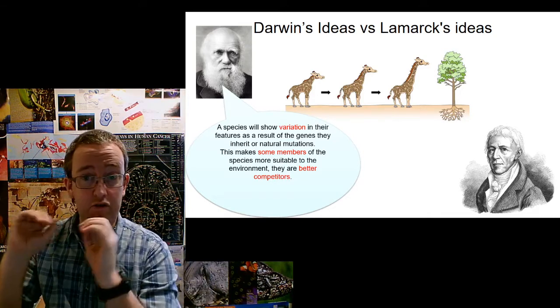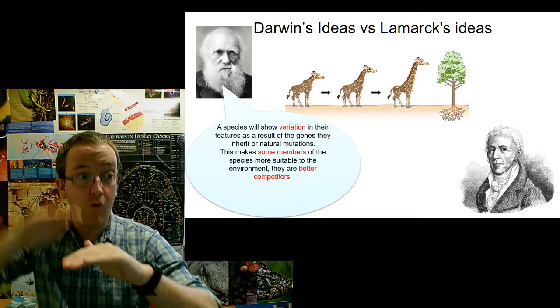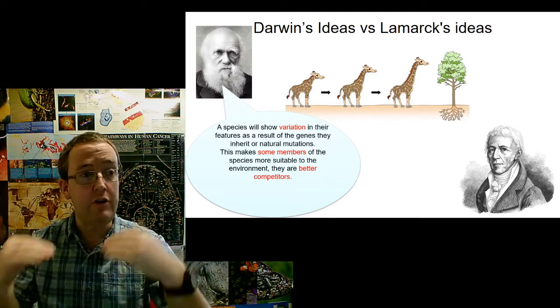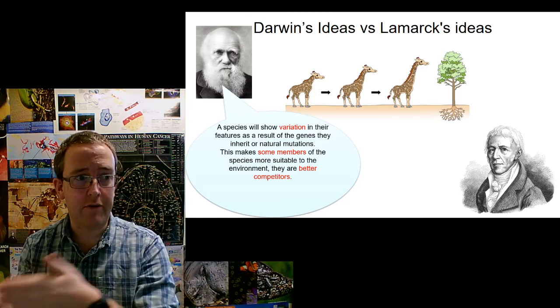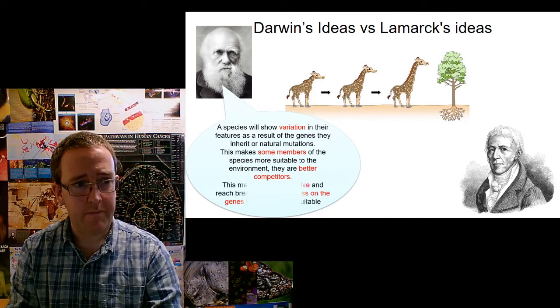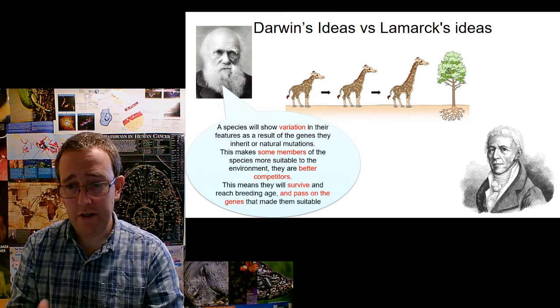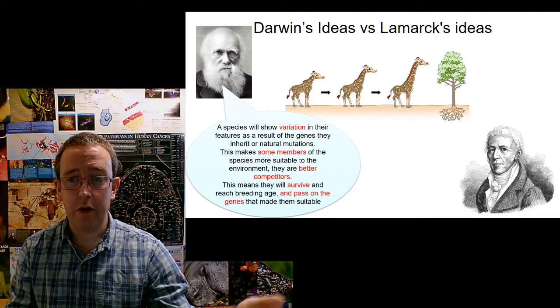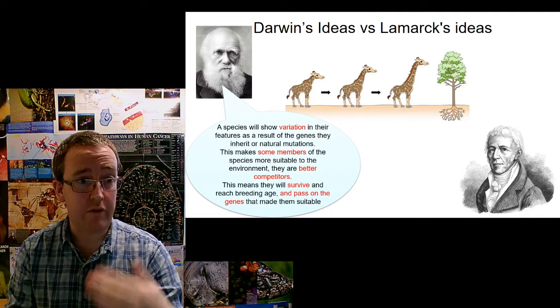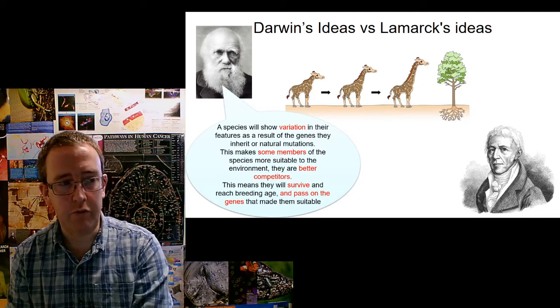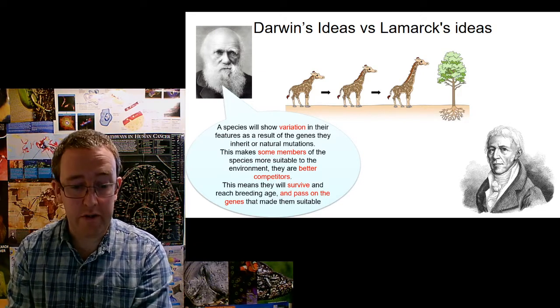So he would have said to the giraffe already, some of them already had a slightly longer neck due to their genes, they would have survived and the shorter ones would have died. Okay? So this means that the better competitors survive, reach breeding age, pass on the genes which made them suitable, pass on the alleles of their genes that made them more suitable. Okay, so that would have been Darwin's idea.